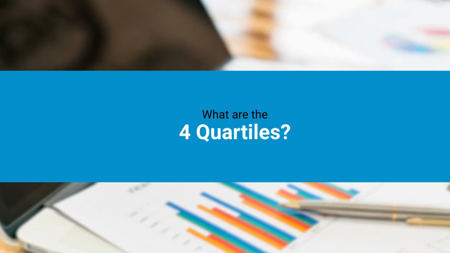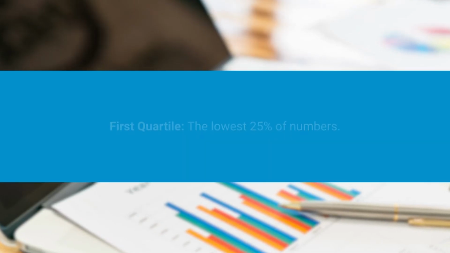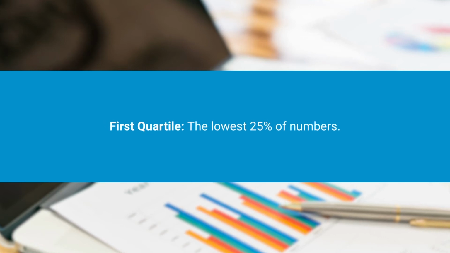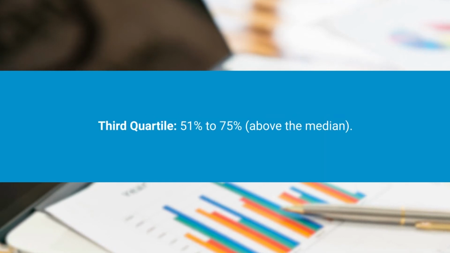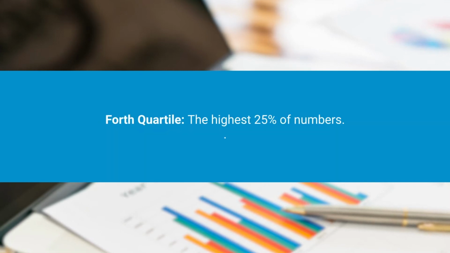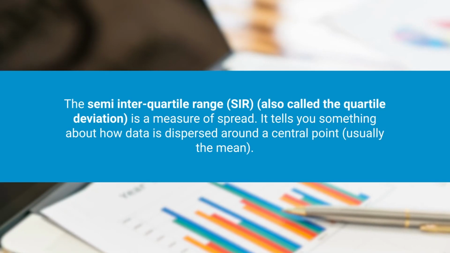And what are the 4 quartiles? Generally the data is arranged from the smallest to largest. So the first quartile is the lowest 25% of the numbers, the second quartile is between 25.1% and 50%, up to the median, the third quartile is 51% to 75%, above the median, and the fourth quartile is the highest 25% of the numbers. So that is the reason we take the difference of the third quartile from the first quartile and divide by 2. So the semi-interquartile range, also called the quartile deviation, is a measure of spread.